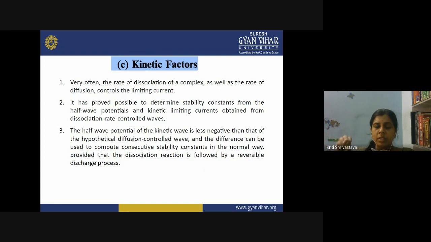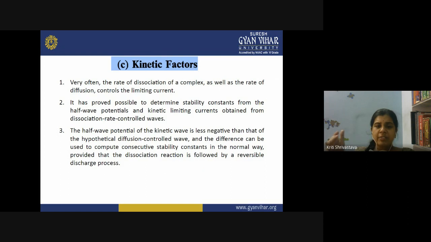So these two things we can very well determine from polarography, and we have seen how to calculate the stability constant for a complex using the polarographic data. And similarly, when you limit the current by the kinetics of the reaction, like the kinetic limiting current, you can obtain it from the dissociation rate controlled wave. When you control the rate of the dissociation of the complex, such waves are the kinetic limiting current. So the half-wave potential of the kinetic wave is less negative than that of the hypothetical diffusion controlled wave.